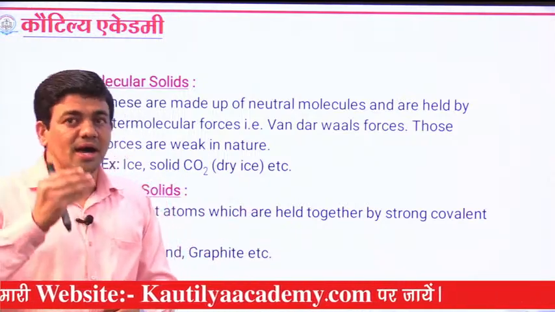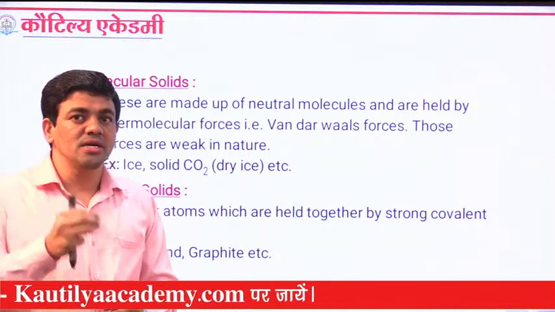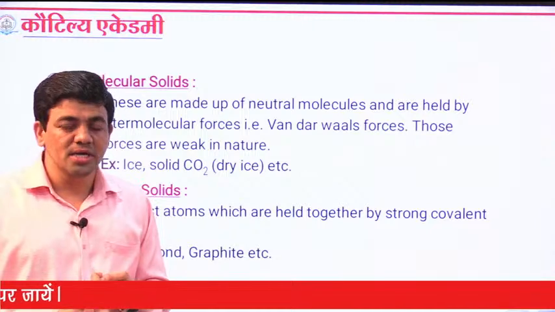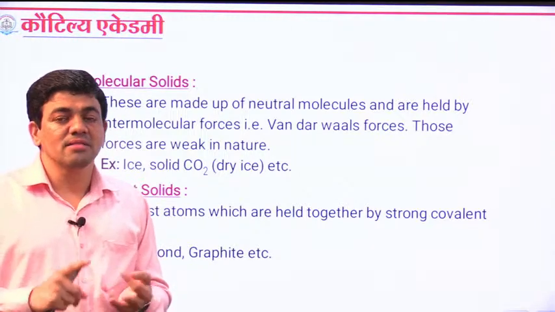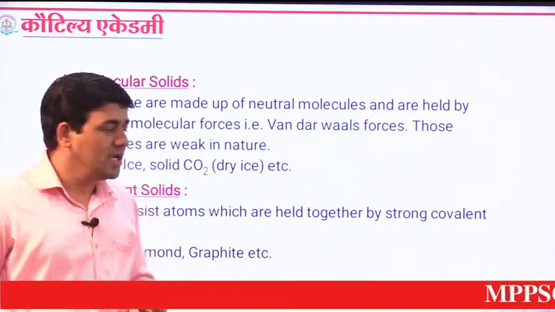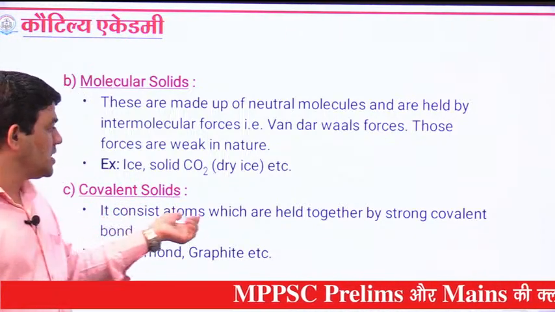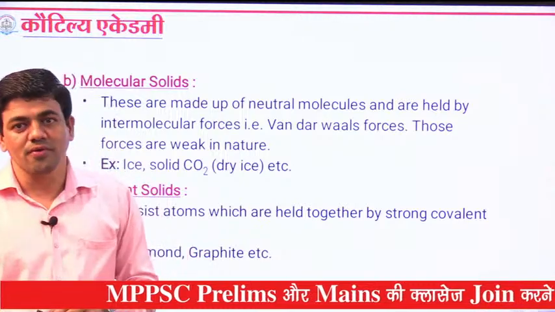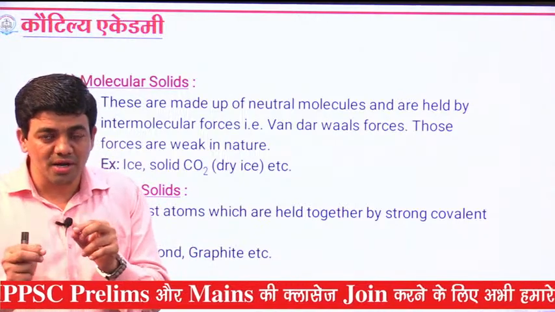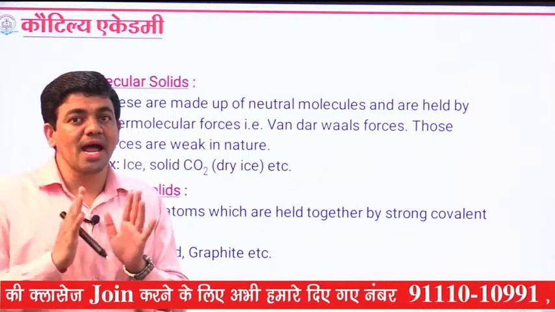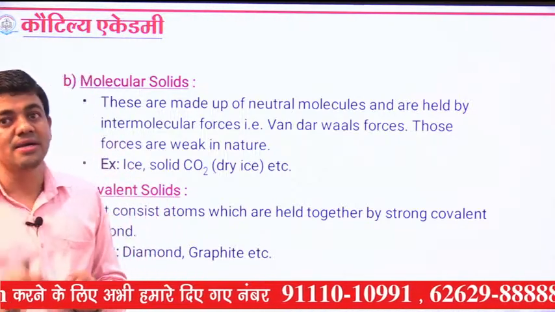There are a number of bonds, and prominently we have an idea about three bonds: the ionic bond, the covalent bond, and the coordinate bond. Covalent bond means what? There are two types of covalent bond: polar covalent bond and non-polar covalent bond.